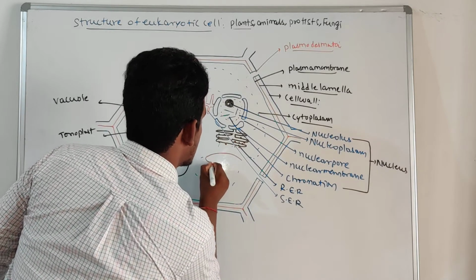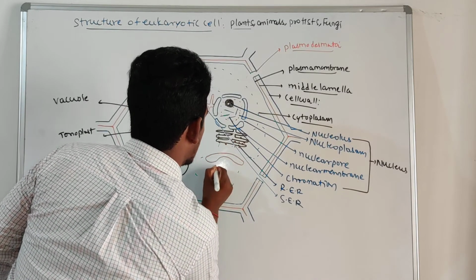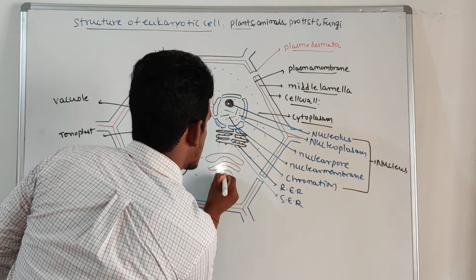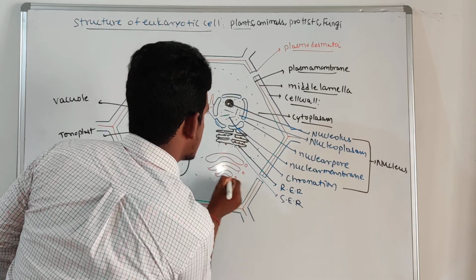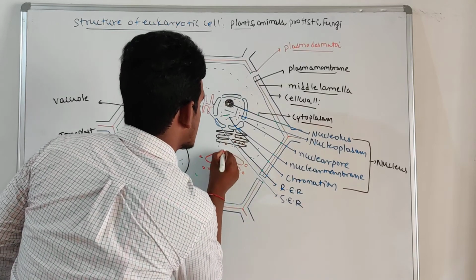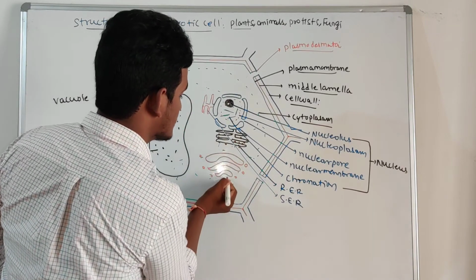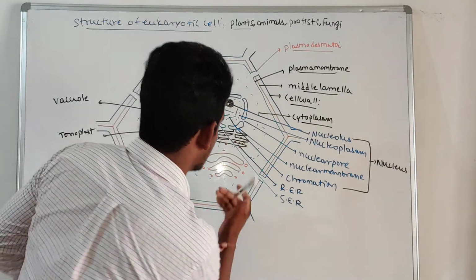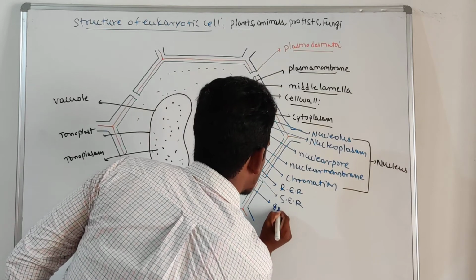So it is a Golgi body. Here, this face is what we call the cis face and this is the trans face. So what is the cell organelle? It is a Golgi body.